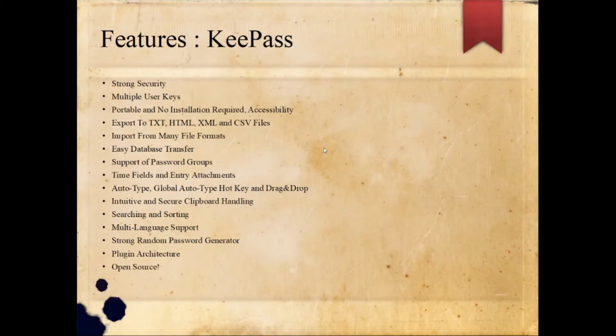Okay, let us go to feature one, that is strong security.